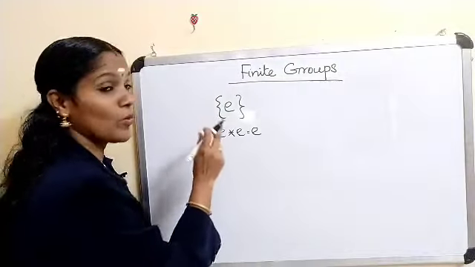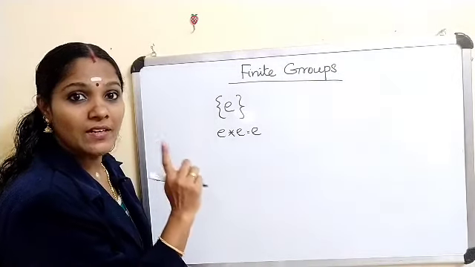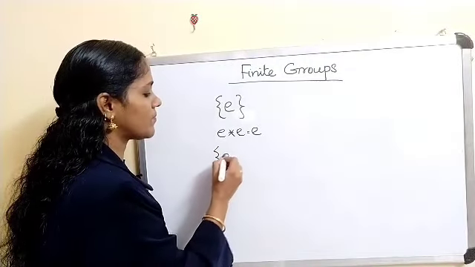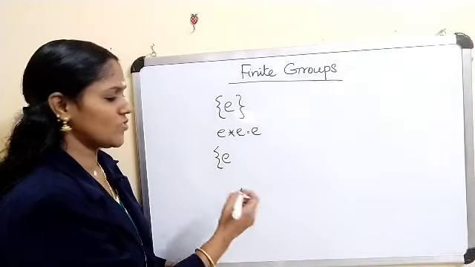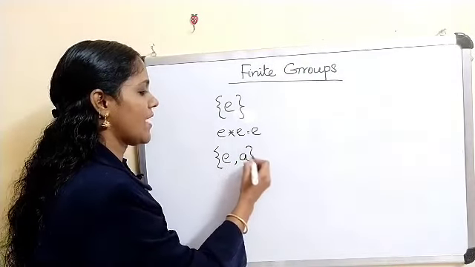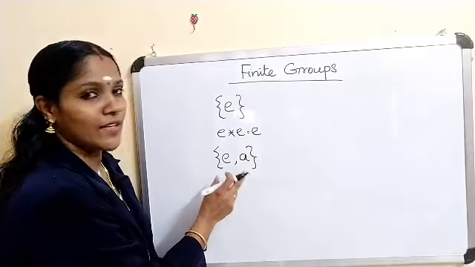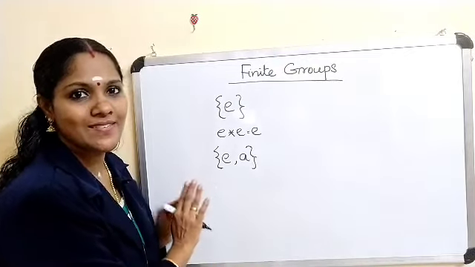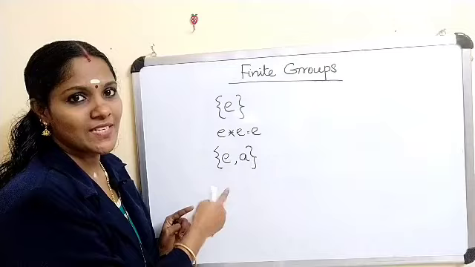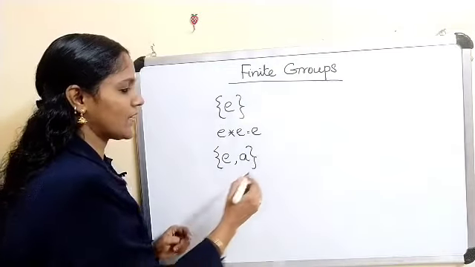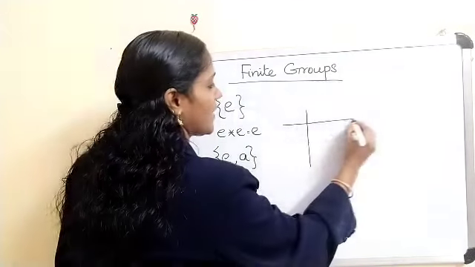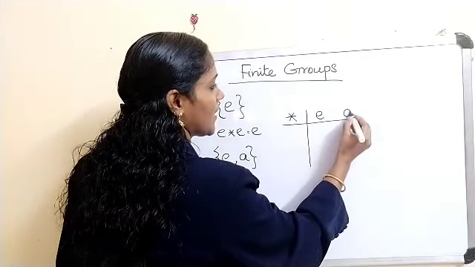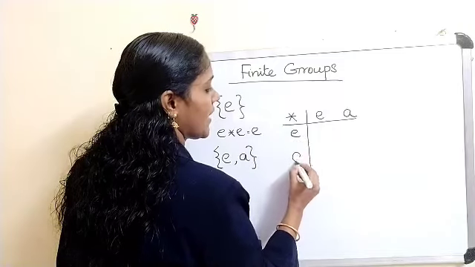Now what about a group with two elements? Clearly a group must have at least one element, the identity, so E must be there. Now suppose there exists another element A, and this is our set containing two elements, and we have to define a binary operation star. Now how do we define the operation here? We already know the table form. Here we mark star, and our elements are E, A along both the row and column.